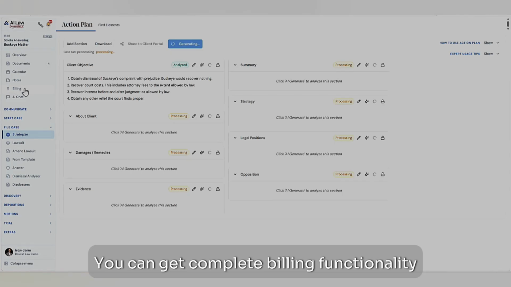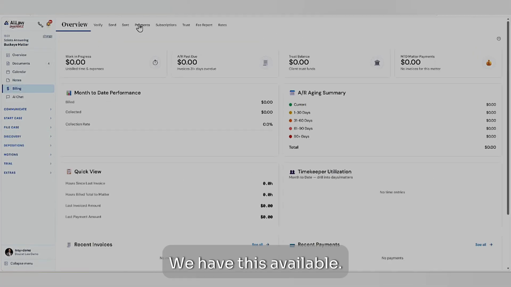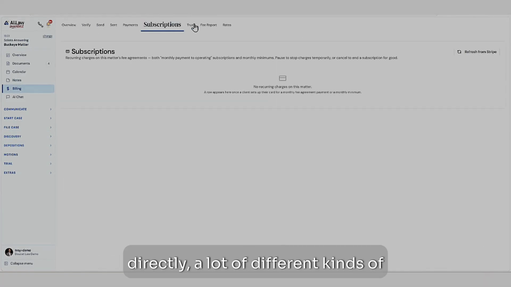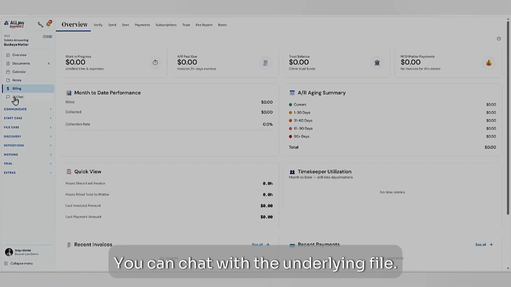You can get complete billing functionality available. We have this available directly. A lot of different kinds of functionality with billing. You can chat with the underlying file.